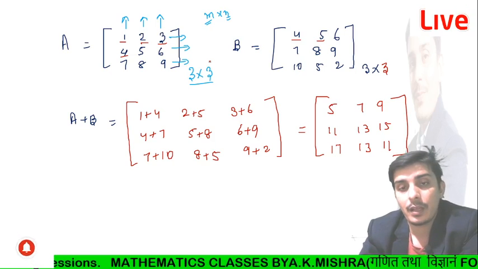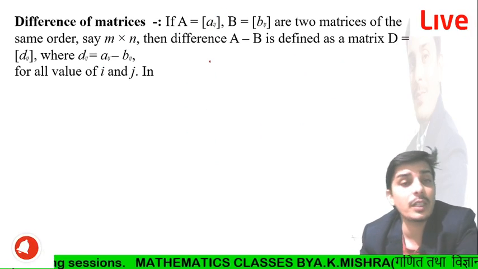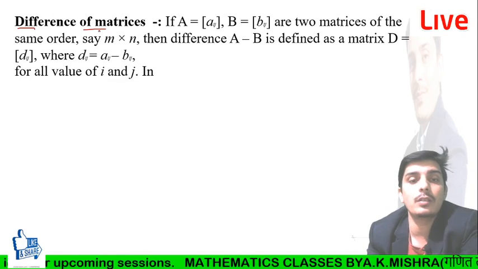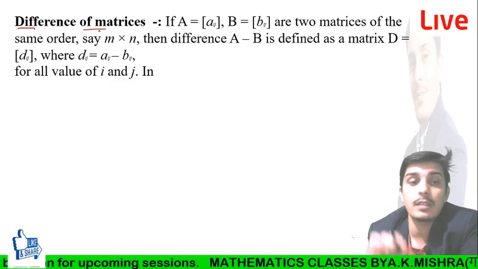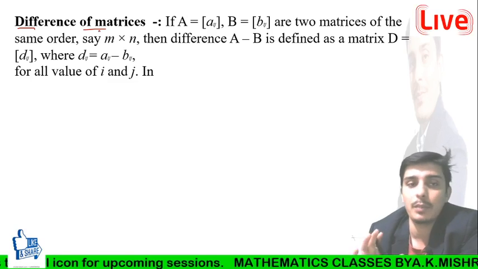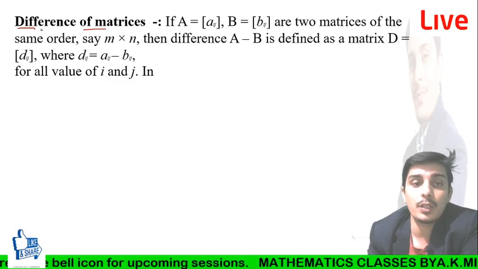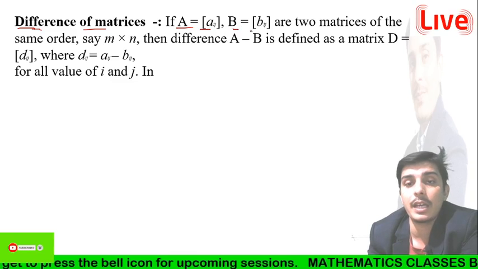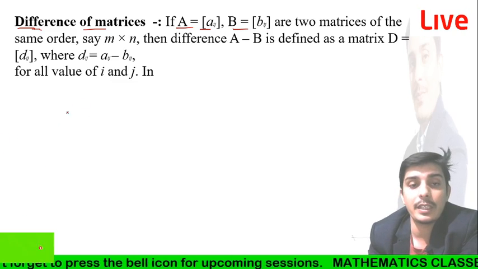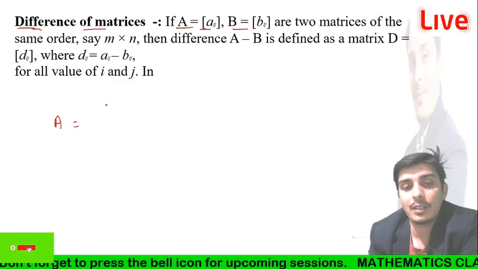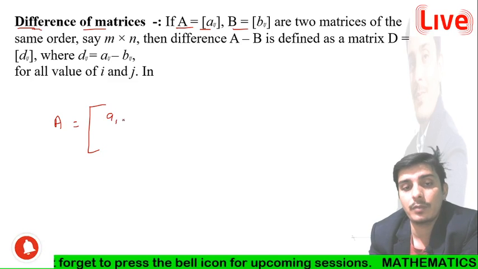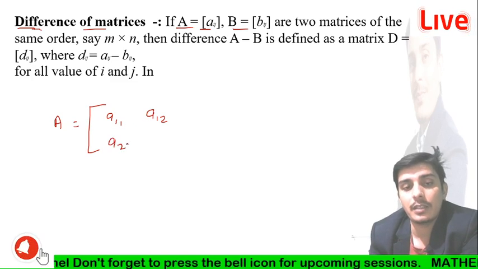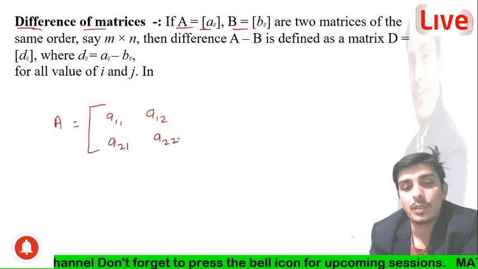Now I am going to discuss another operation. Similarly, this is the same process as the addition. So the difference of the matrix: if we have two matrices Aij and Bij, you can write A as having the elements A11, A12, A21 and A22, right?